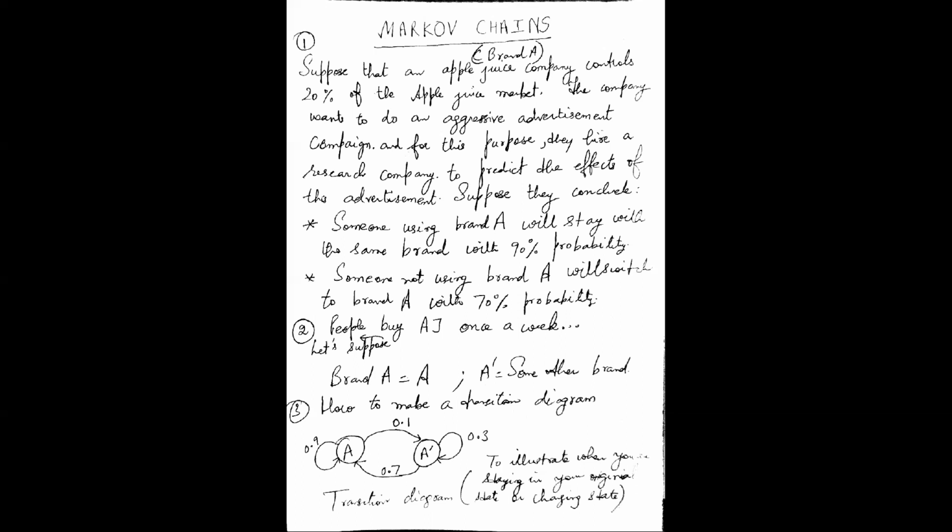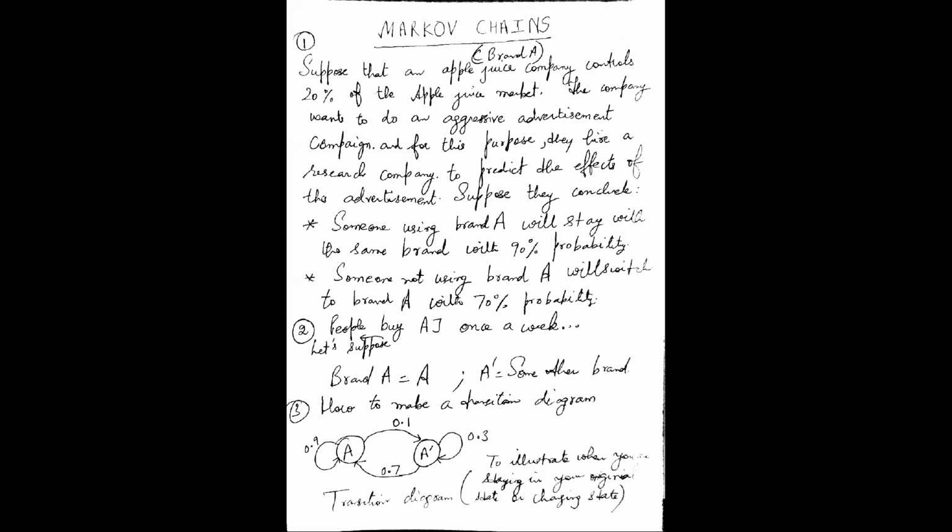But there is a 0.1 probability that people who are using brand A will switch to some other brand, which is A prime. So that probability is 0.1. Second, people who are not using brand A, that means A prime, will switch to brand A with 70% probability. So after the 1 week ad campaign, 70% probability is that they will start using brand A. So it's a 0.7 probability. And 0.3 probability is that they will continue using not brand A.